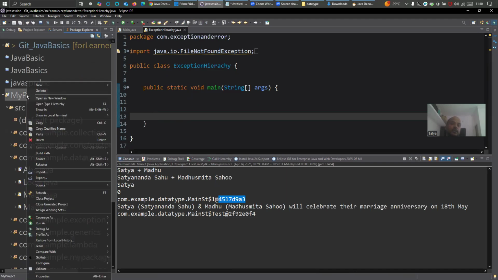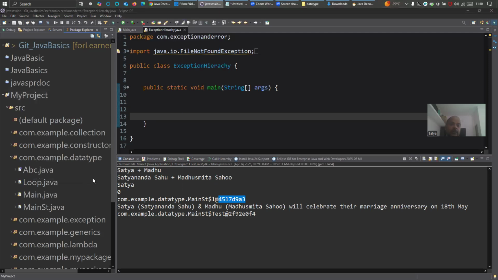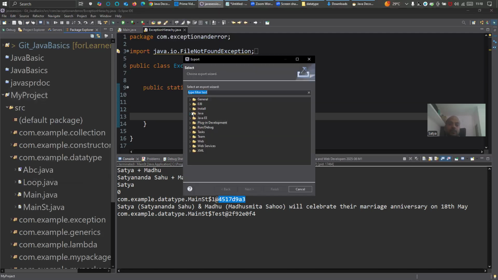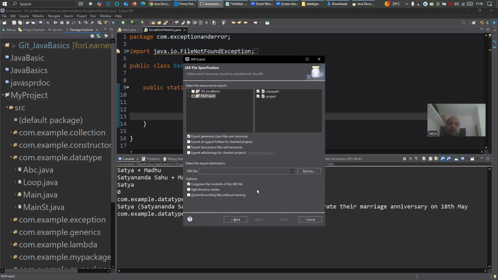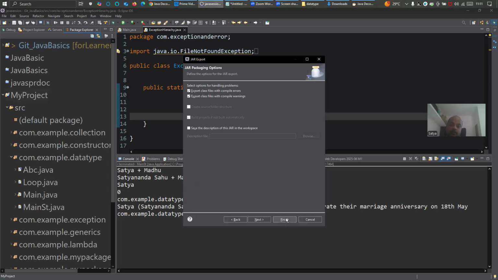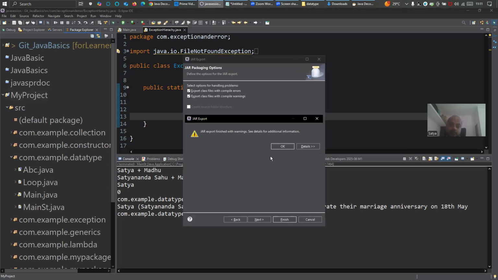The project is errorless. Let's go, and export is there, right? Click on export, and there will be the jar file, Java jar, right? And next, select my project. Now we only want to create my project. So select my project. Export generated class files and resources. Then you have to give the jar name. Test dot jar. Let's say next, finish. Jar export finished.